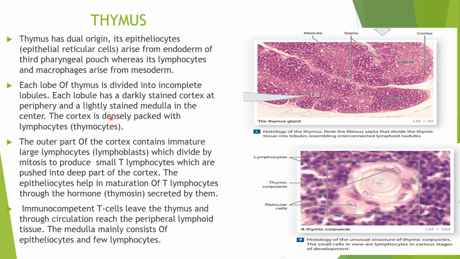The cortex is densely packed with lymphocytes, also known as thymocytes.